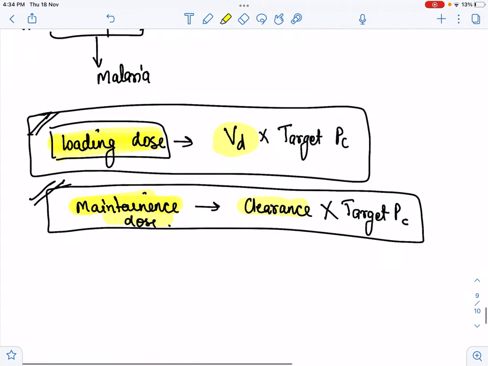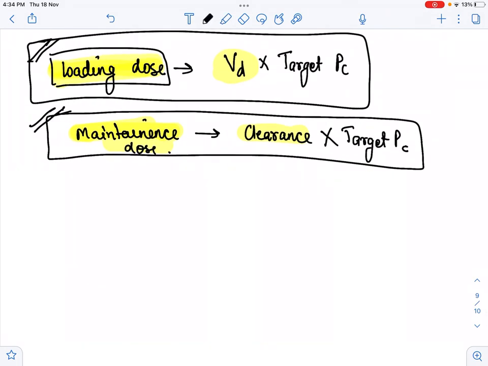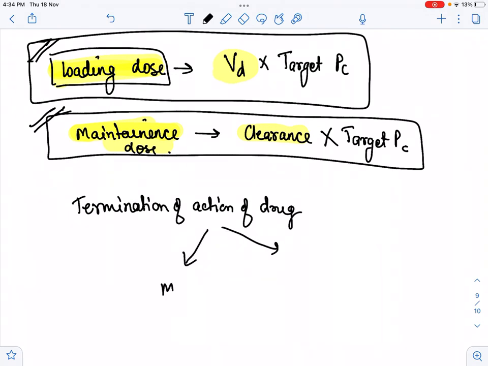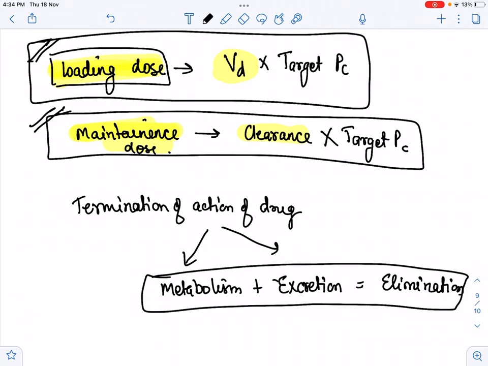Now for the clearance, like for the elimination of a particular drug, for the termination of action of drugs, we have to check metabolism, how much metabolism is going on through the liver, plus how much is excreted. So that is equal to elimination. How much that drug is metabolized and how much it is excreted, these two factors are equal to the elimination. So that's all about the distribution.